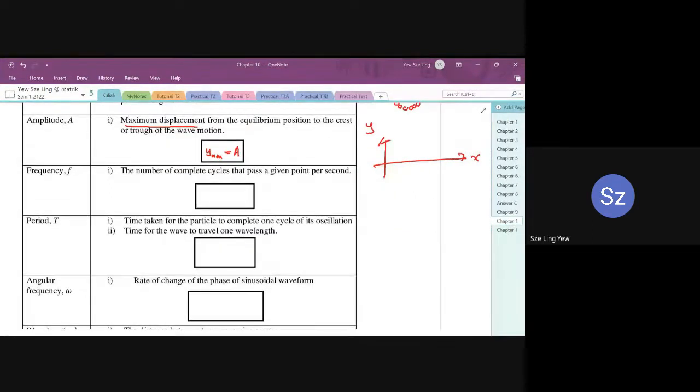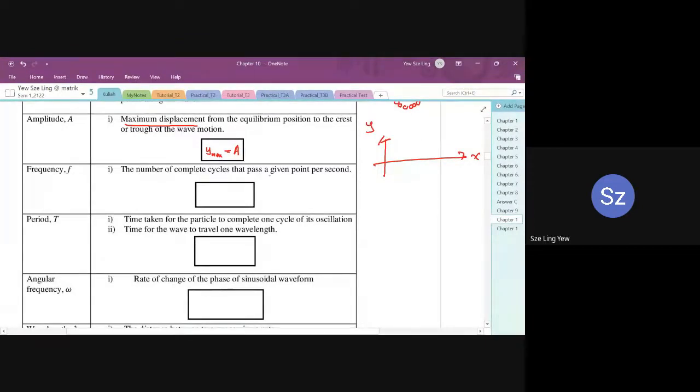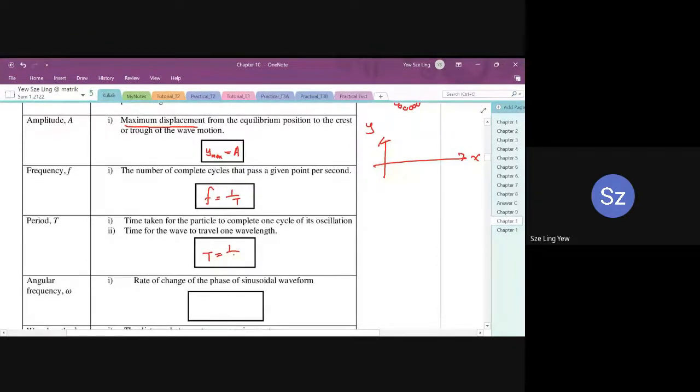So frequency is the number of complete cycles that pass a given point per second. So again, f is equal to 1 over T. We have seen it in the previous chapter. Whereas period is the time taken for particles to complete one oscillation, or the time for the wave to travel one wavelength. So instead of one oscillation, now we also relate it to one wavelength, because wavelength also carries the information for one complete oscillation. All right, so T is equal to 1 over f.